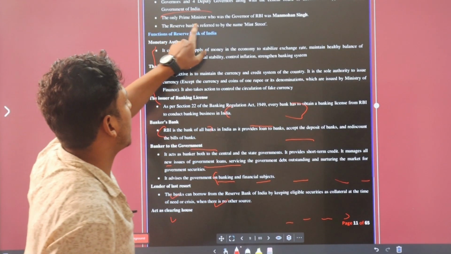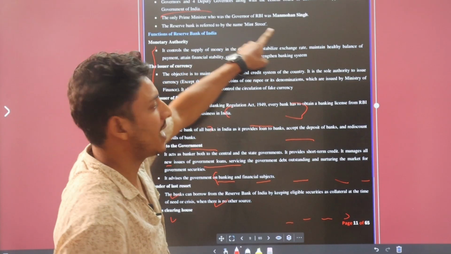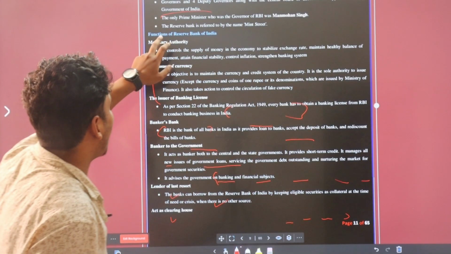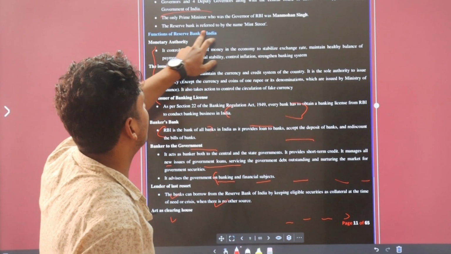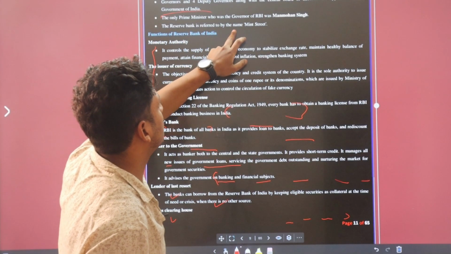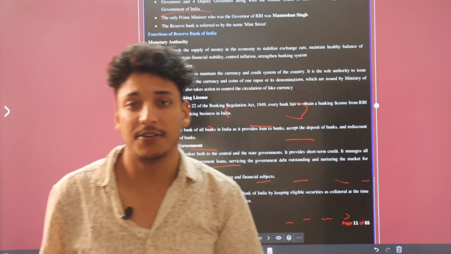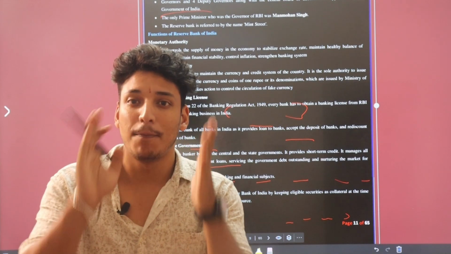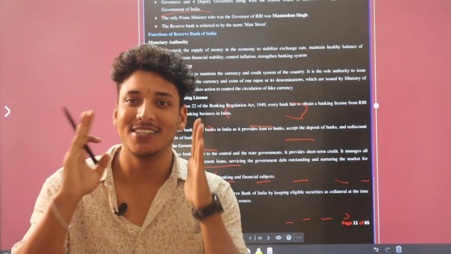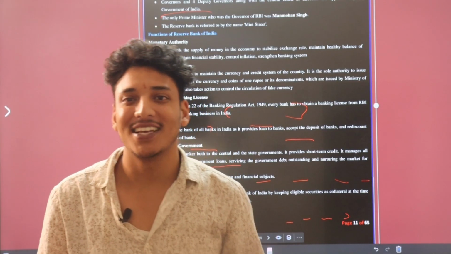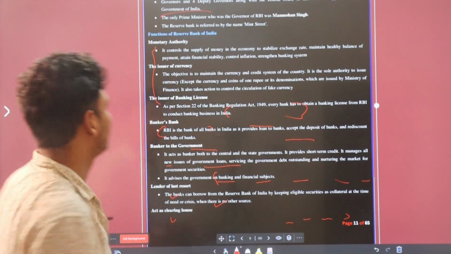Okay, the only Prime Minister who was the governor of RBI was Manmohan Singh. Okay, RBI is referred to by the name of Mint Street. Mint Street basically means perfect street, perfect way. RBI is the perfect way and backbone of all the banks in our India.